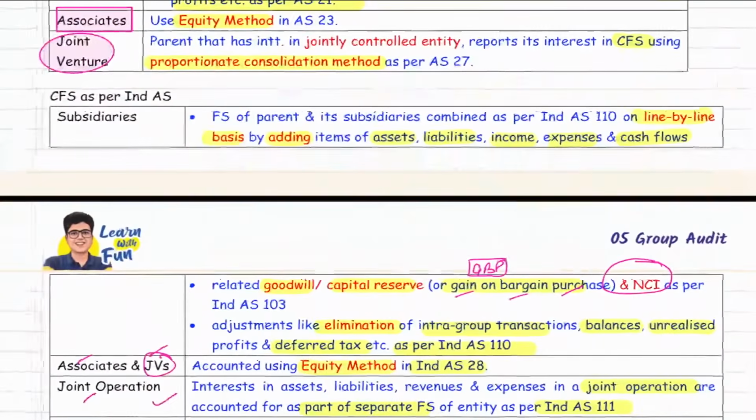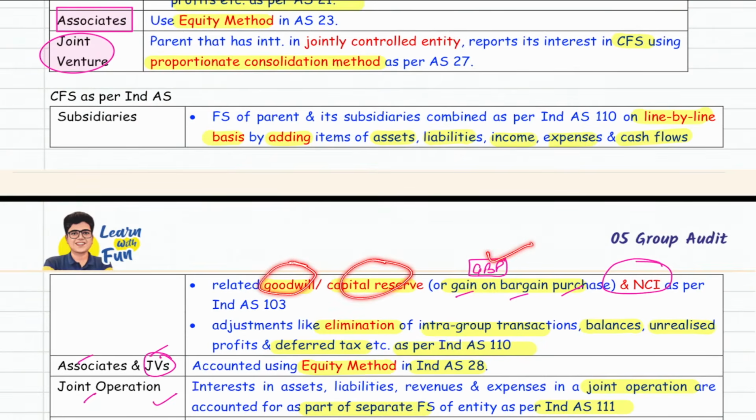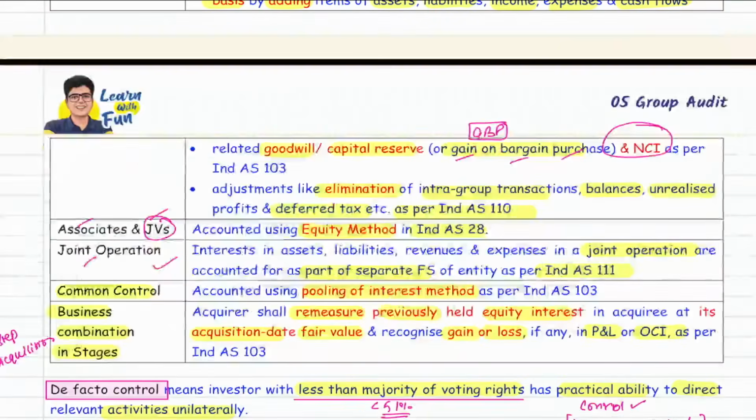Similarly, as per Ind AS, again line by line basis पे add the assets, liabilities, income, expense, cash flow. Here we compute the goodwill or capital reserve, also called GBP, gain on bargain purchase, and NCI, non-controlling interest. Eliminate the intragroup transaction balances, unrealized profits, and when you eliminate, it leads to deferred tax as per Ind AS 110. Similarly, for associates and joint venture, equity method as per Ind AS 28.